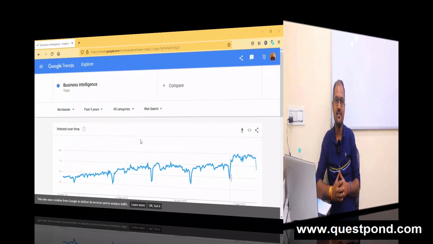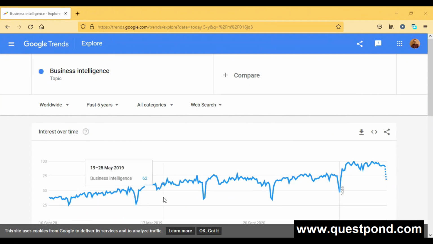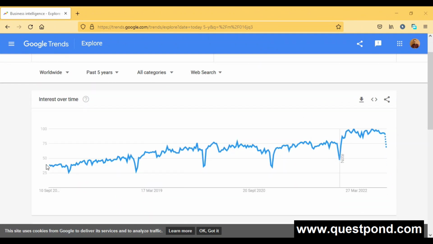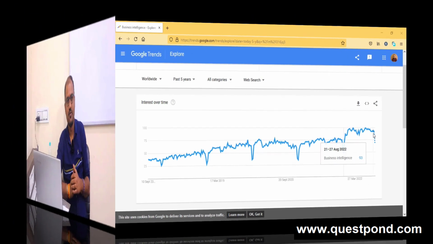If we look at the Google Trends report of the last 5 years, here you can see that the demand for business intelligence is growing day by day. This is my 2017 report and now we are in 2022, and you can clearly see how the demand for the BI market is increasing day by day.